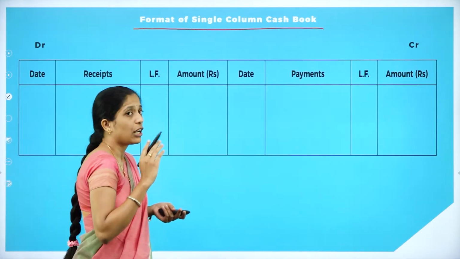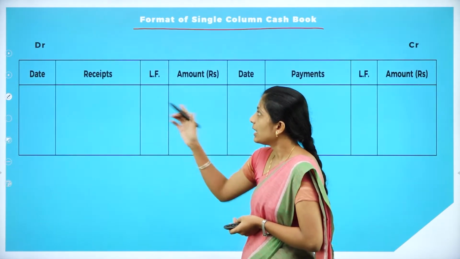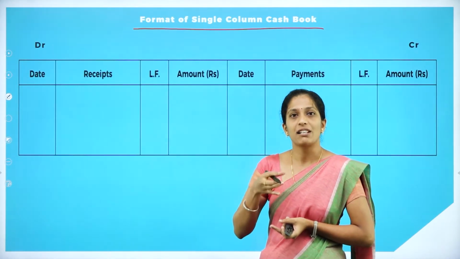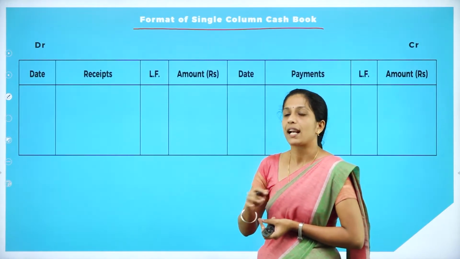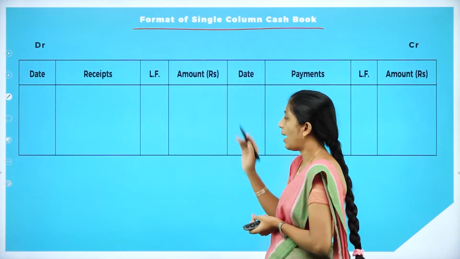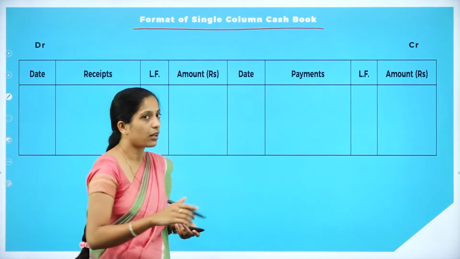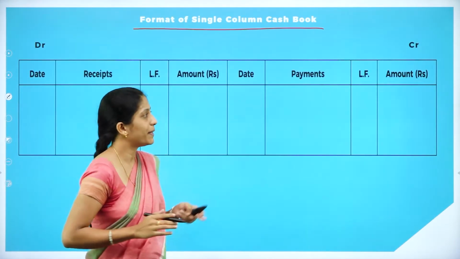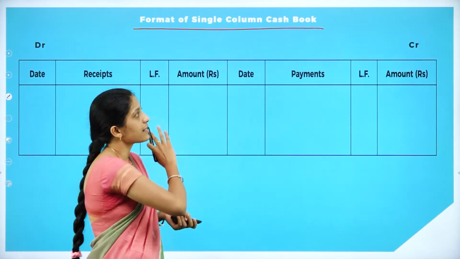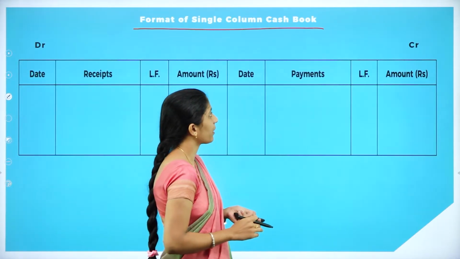As I told you, you will have a debit side as well as a credit side. Under the debit side, you will have date and receipts. Whatever amount has been received by the organization will be recorded under the debit side. So: date, receipts, ledger folio, amount. And under the credit side: date, payments. If the organization has paid cash, it will be recorded under the credit side, next ledger folio and amount column. So this is the format of our simple or single column cash book.